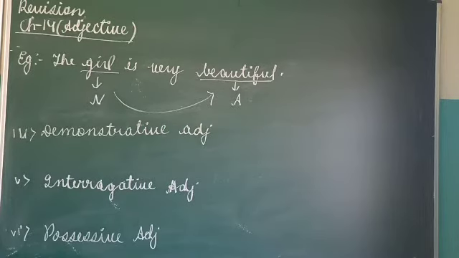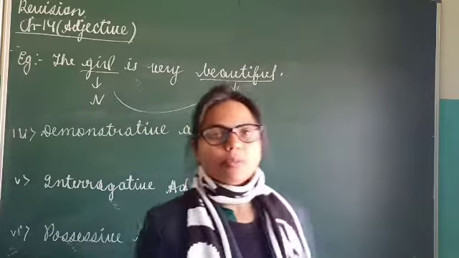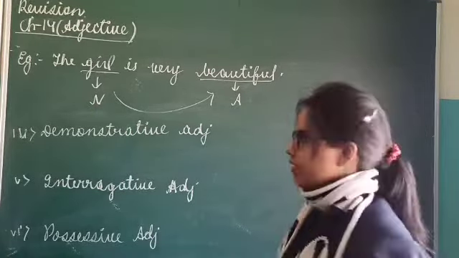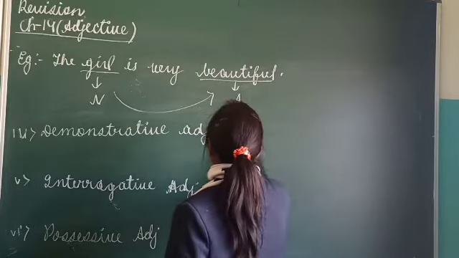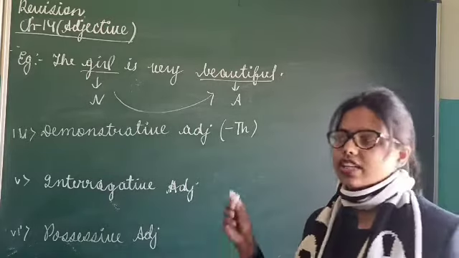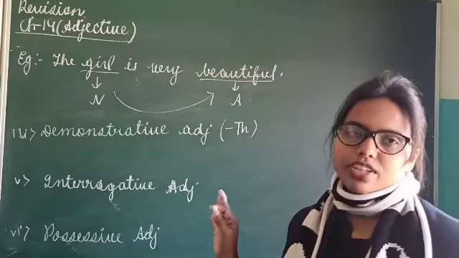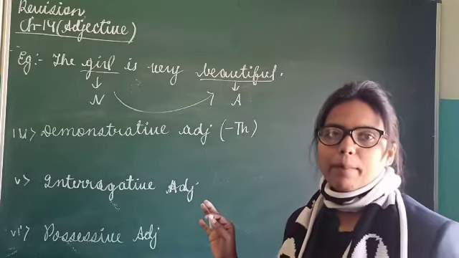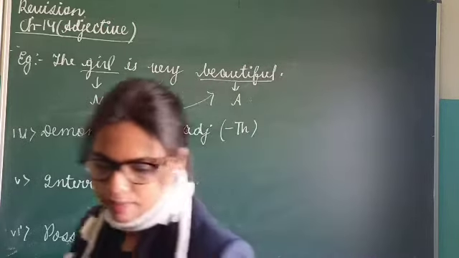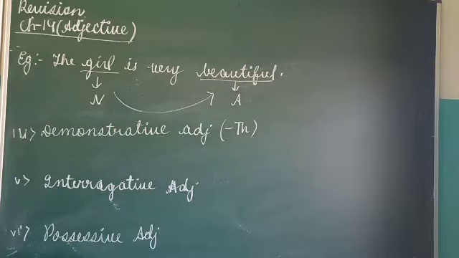Now talking about the next kind of adjective, that is demonstrative adjective. Demonstrative adjectives are the adjectives that point towards any person or anything. One trick I will give you here: all the words beginning with th are generally demonstrative adjectives. This, those, them, their, all these are pointing words. You can see some examples here. I eat those pastries.